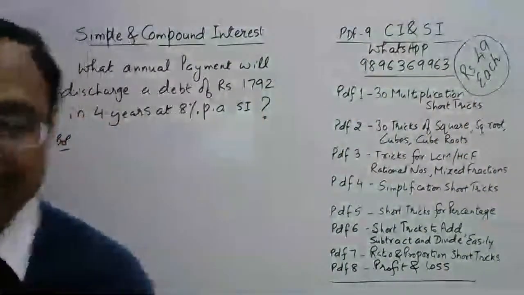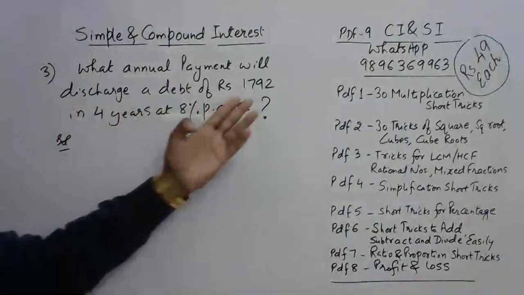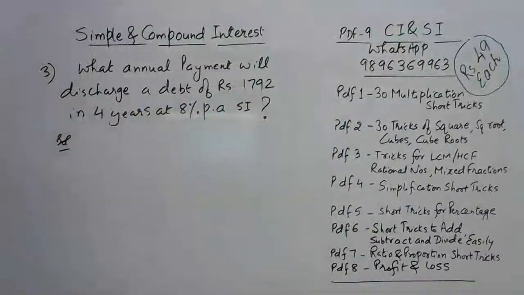You can't divide that by 4, please. So everybody who has divided this by 4 is wrong. Okay, I'll give you 20 seconds more for this one, and then we will get to the answer of this particular question.